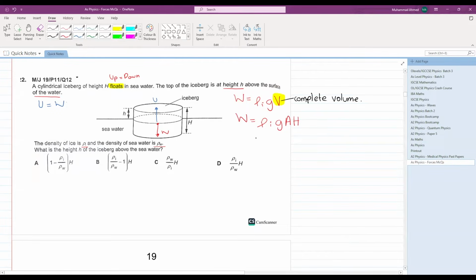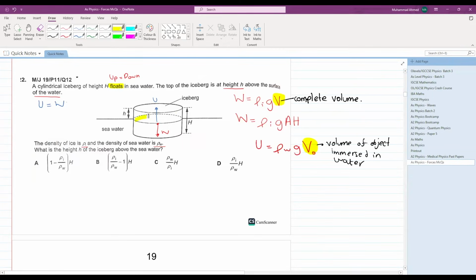Now let's move on to the upthrust. Upthrust is equal to what? Density of water or fluid multiplied by gravitational field strength multiplied by the volume of the object that is immersed. This is the volume of the object immersed in water. Perfect. How can you calculate the volume of the object immersed in water?